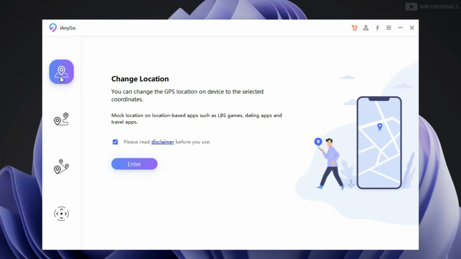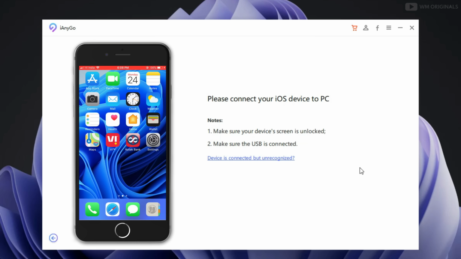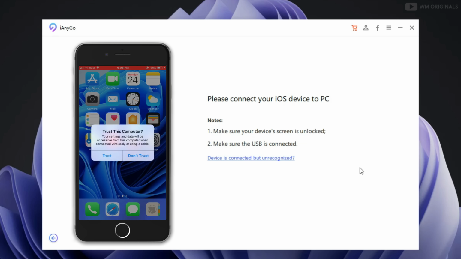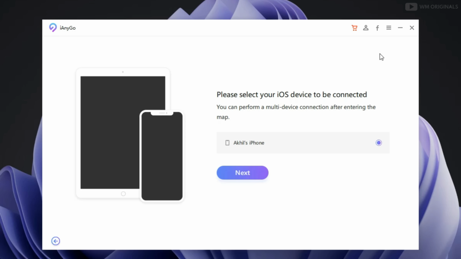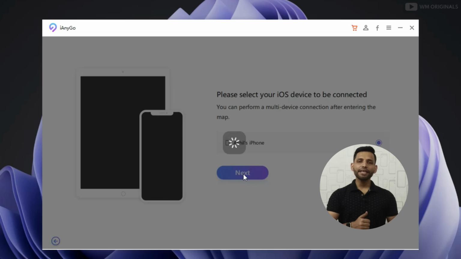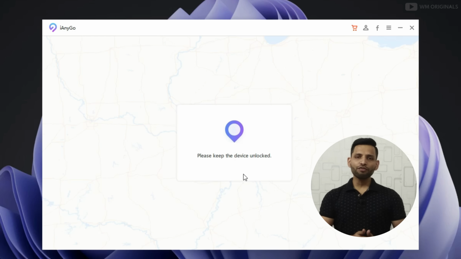Click on Change Location and now click on Enter. Now we need to connect our iPhone with the PC. Once we connect our iPhone using USB, we get a Trust This Computer notification on iPhone. Tap on Trust and enter passcode. After this, our iPhone will get connected with iAnyGo. See, it is connected. Now click on Next. iAnyGo will start its process to get connected with our iPhone, and it may take some time. So keep your iPhone unlocked.